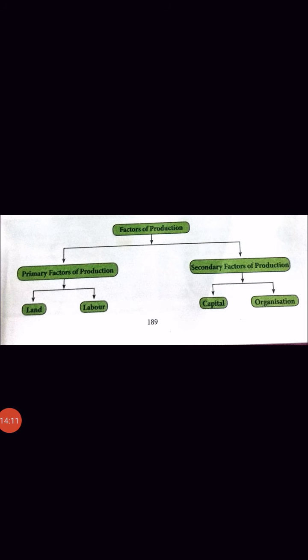This table helps you to understand and remember easily the types of factors and what they are. There are two types, primary and secondary. Land and labor are primary factors of production. Like that, capital and organization are the secondary factors of production. Okay. Thank you, children.